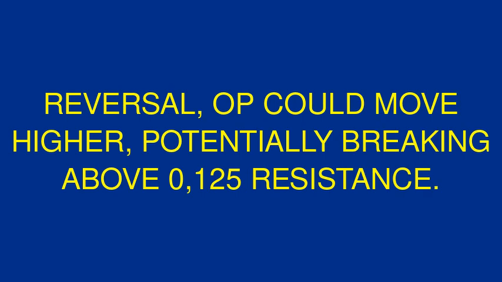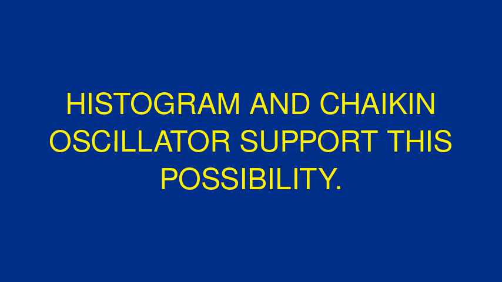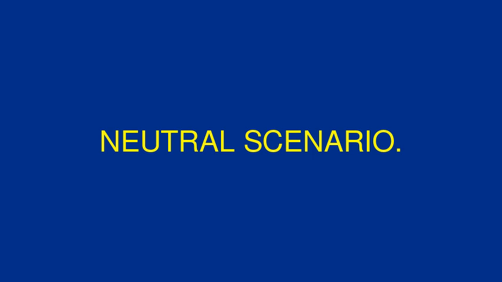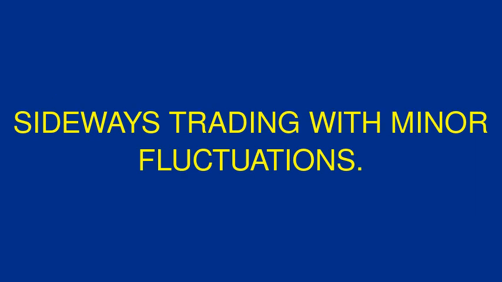Possible scenarios. Bullish scenario. If the recent recovery signals a trend reversal, OP could move higher, potentially breaking above 0.125 resistance. The positive MACD histogram and Chaikin oscillator support this possibility. Neutral scenario. The stock may consolidate at current levels as the market absorbs recent extreme movements, leading to sideways trading with minor fluctuations.